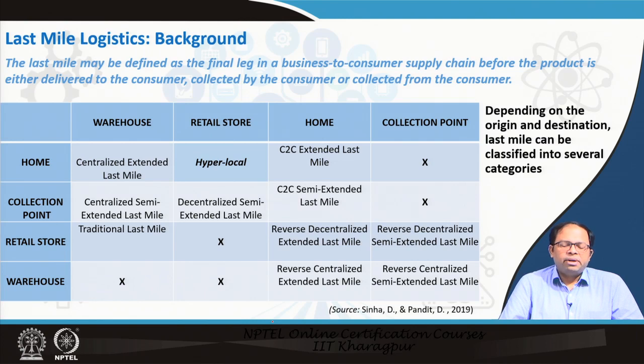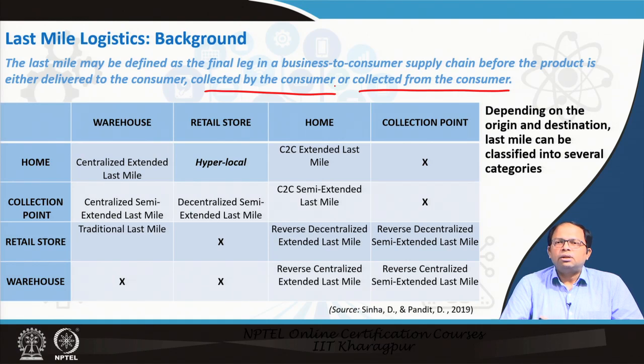Previously this part was not there. For example, we have a delivery center, from there I go and deliver it to the customer, and that is the last mile logistics. Then we realized that going to individual houses will take up a lot of time.